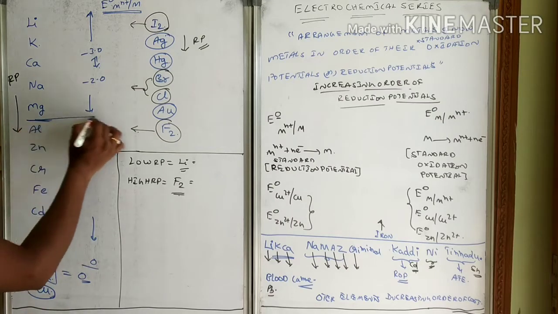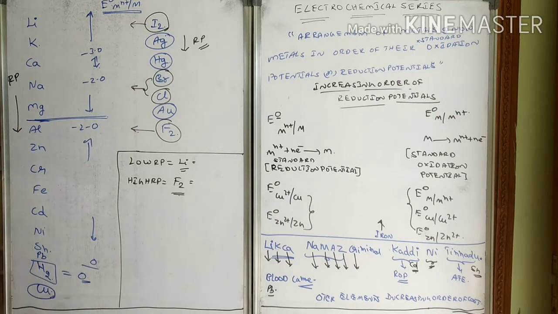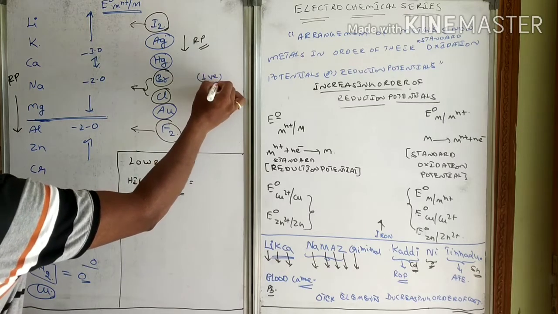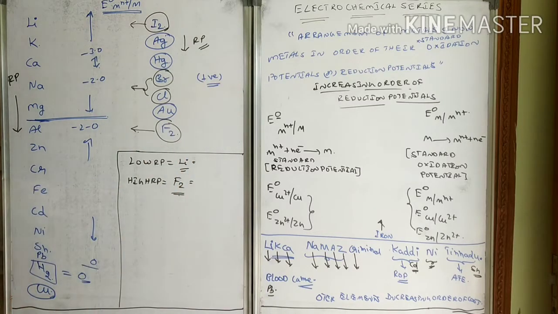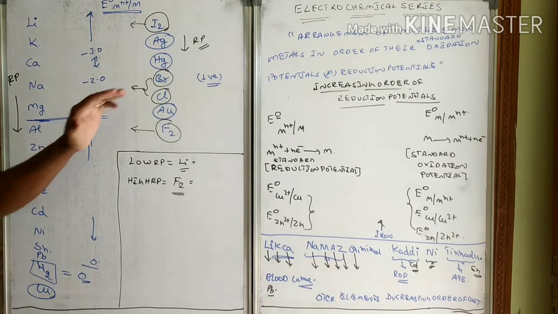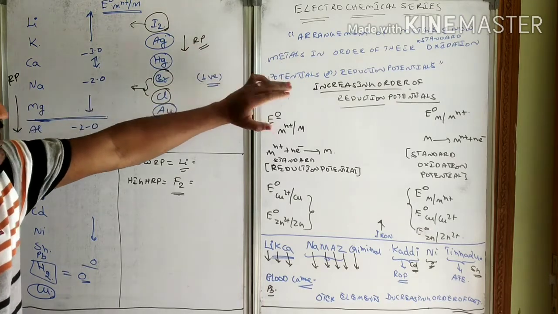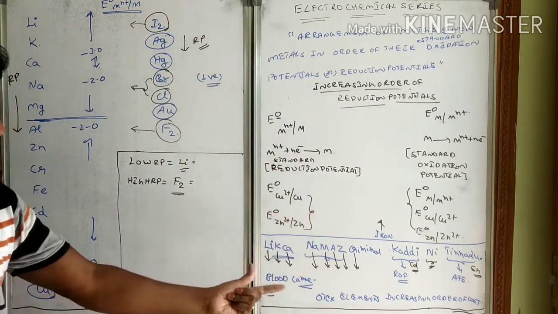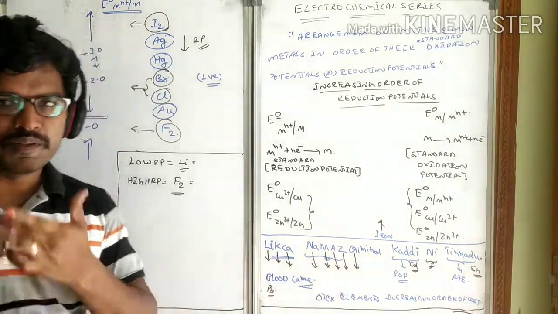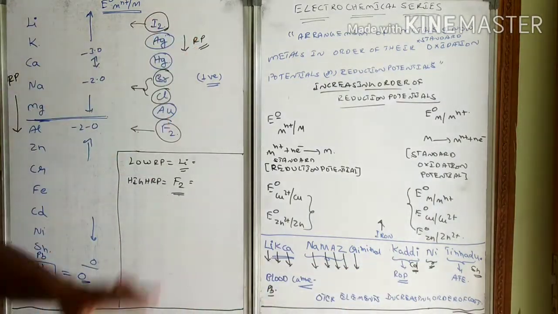Clear? So that is the thing, and these values will be positive. Understood? So what is the electrochemical series? How can we arrange the metals, and what is the shortcut to remember this electrochemical series?